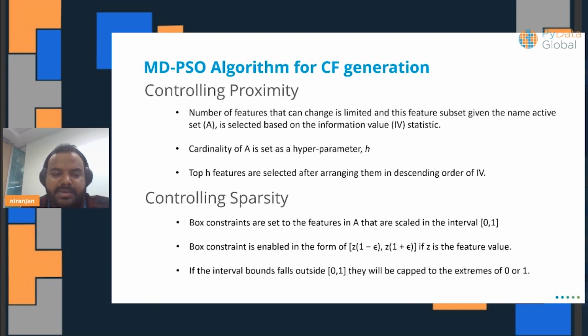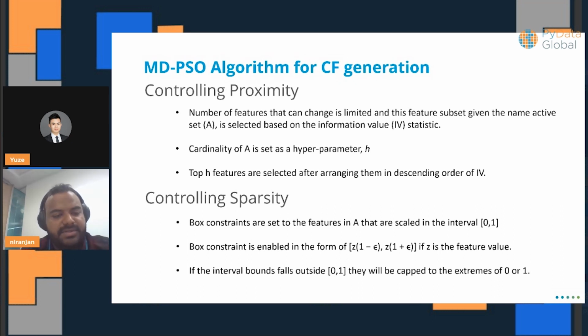Now in the approach that we are going to describe, these are the ways in which we are controlling for proximity, right? The number of feature changes is being limited. As I mentioned here, we are prioritizing certain features, and in an iterative fashion, if you are generating for those particular features, by setting only those features as mutable, then it essentially controls for one, your proximity as well as some form of minimality. So this is one approach that we have taken. We are having box constraints, and again interval bounds, right, for controlling sparsity as well.